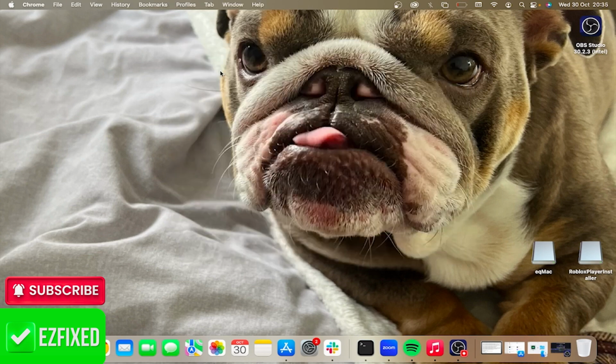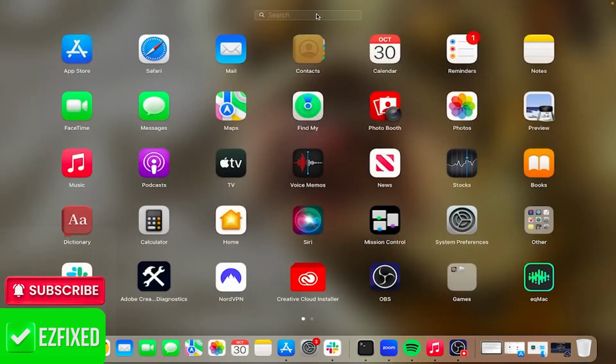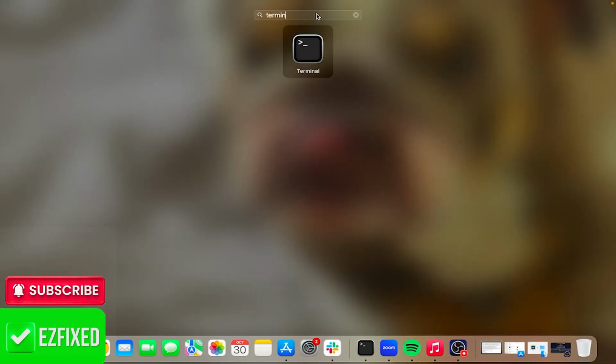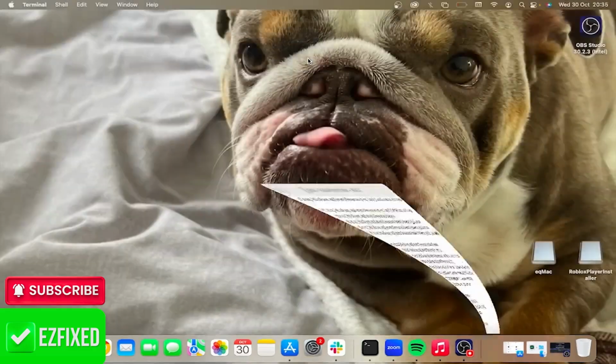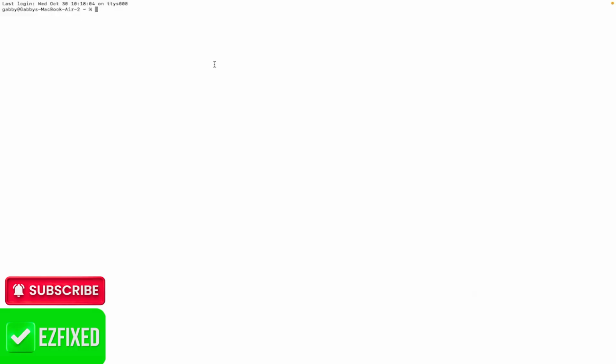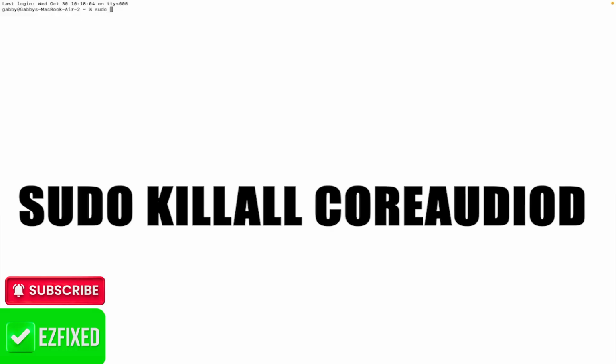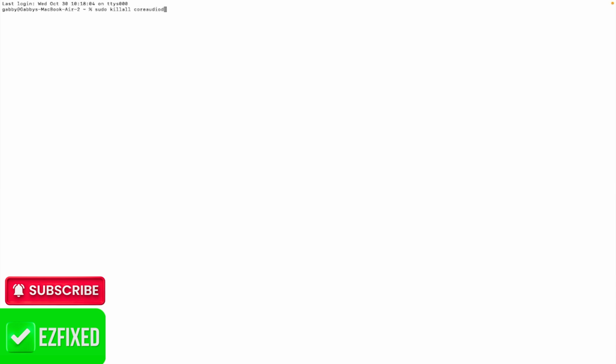Now if that's still not working, the next thing you can do to fix this issue is head over to the launchpad in the bottom navigation, and using the search box just type in terminal and then open the terminal window. Now from this window here, you just need to type in sudo space killall space coreaudiod and then you can hit enter.